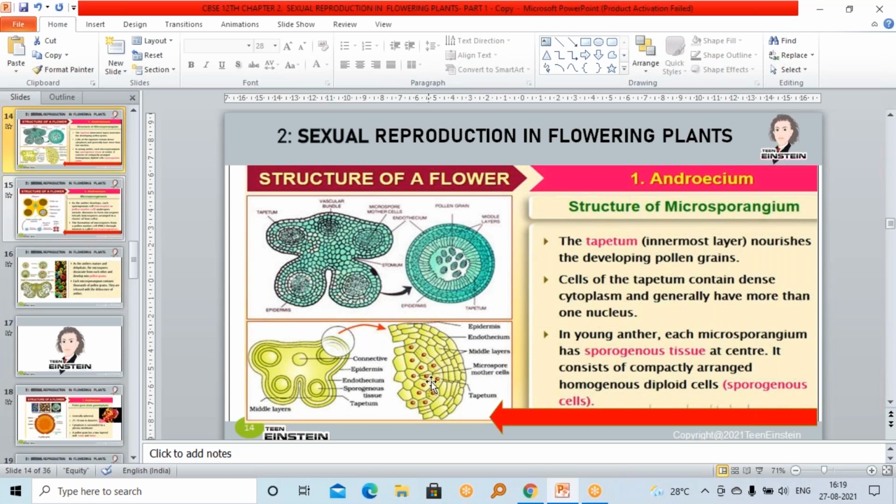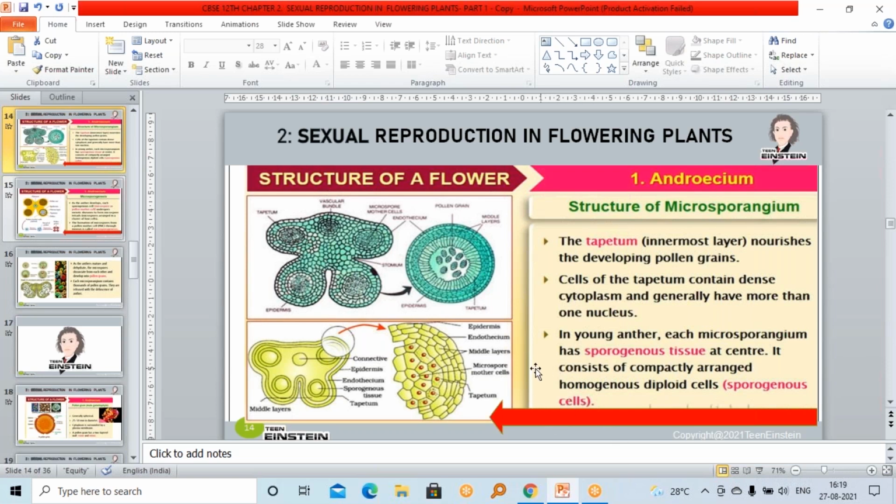And these cells are homogeneous. Here, inside this tapetum layer, inside that, here the marking is there, microspore mother cell. Can you see that? Microspore mother cell. They are compactly arranged cells and these are homogeneous, means all cells are uniform, all the cells are of the same type.